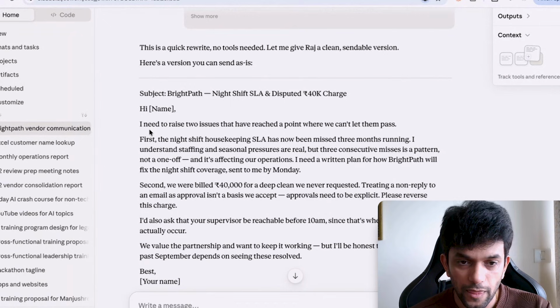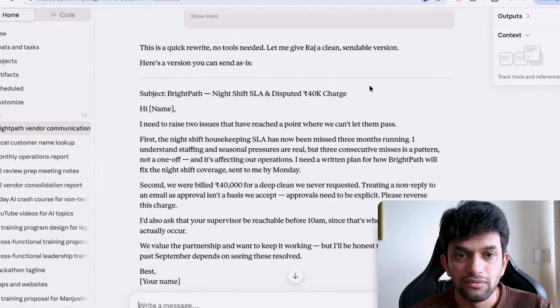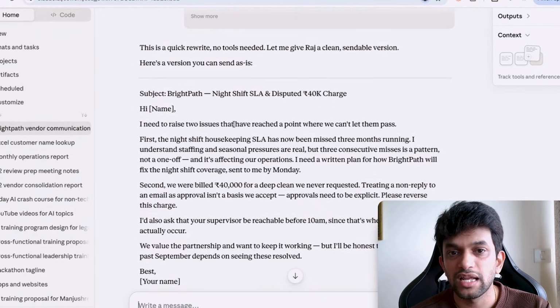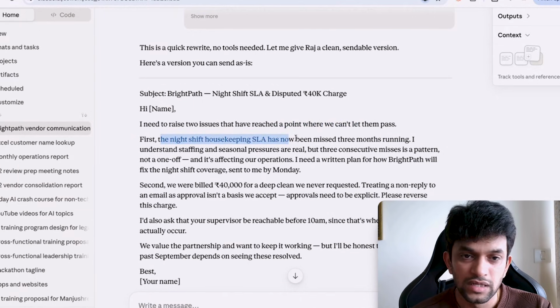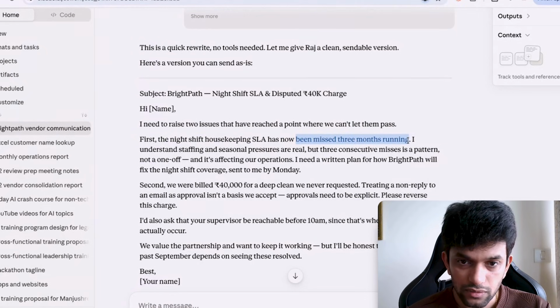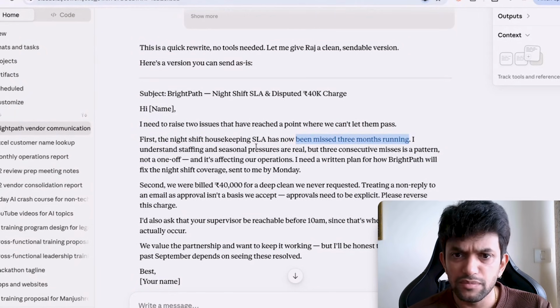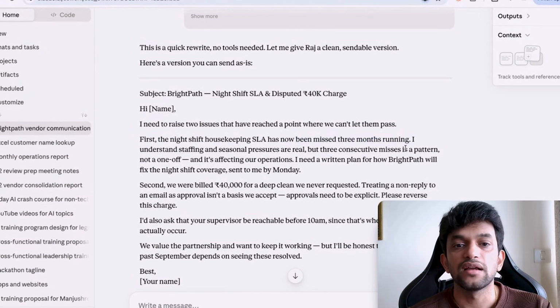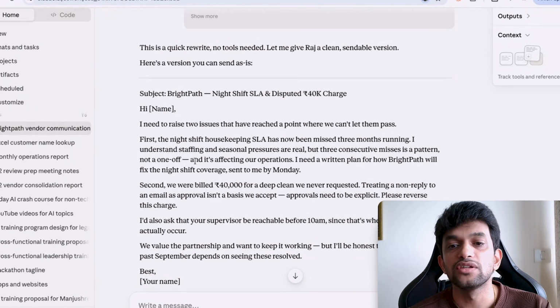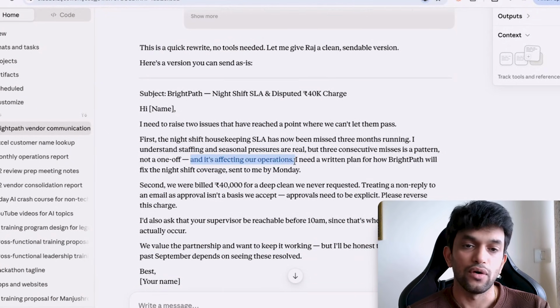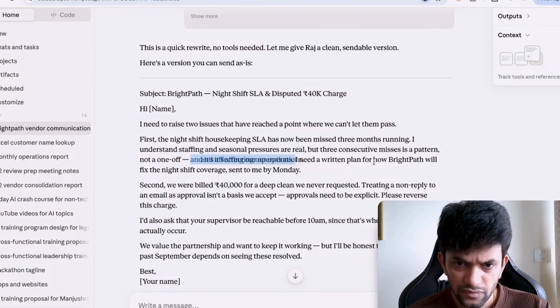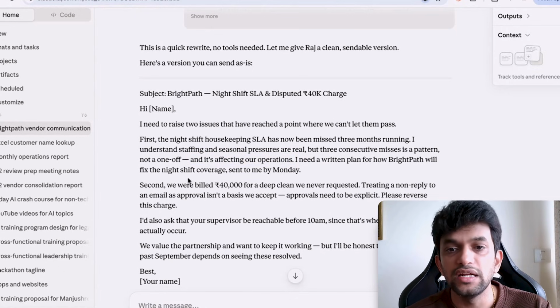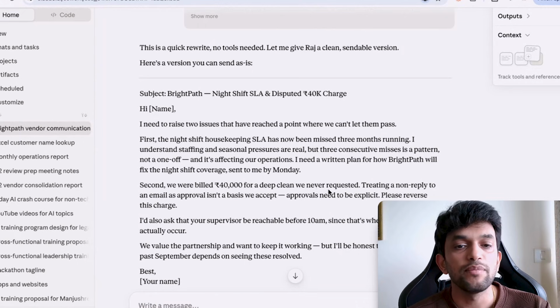Let me give you a clean version. It's saying, hi, whatever your name is, BirdPath night shift and disputed 40K. I need to raise two issues that have reached a point where we can't let them pass. First, the night shift housekeeping SLA has now been missed 3 months running. I understand staffing and seasonal pressure are real, but 3 consecutive misses is a pattern, not a one-off. And it is affecting our operations. I need a written plan of how BirdPath will fix the night shift coverage sent to me by Monday.